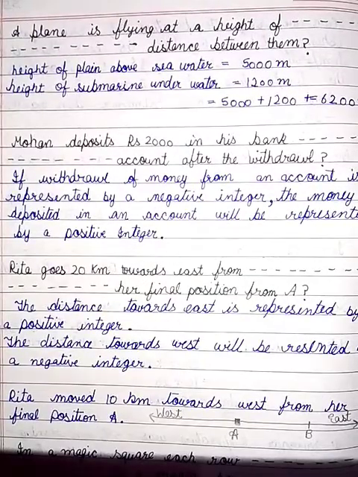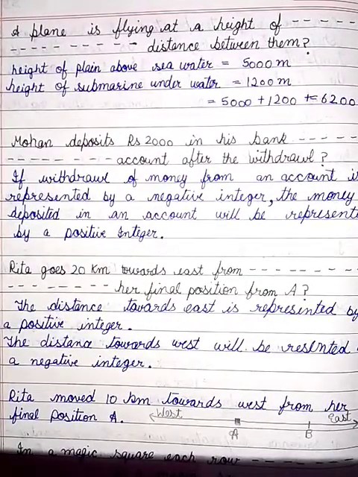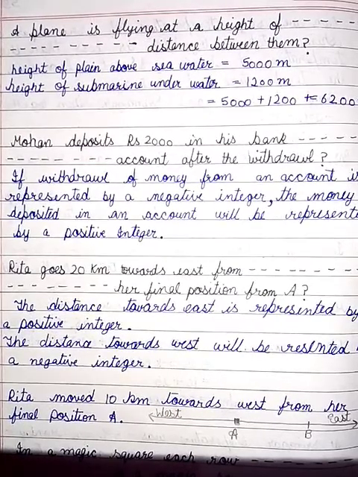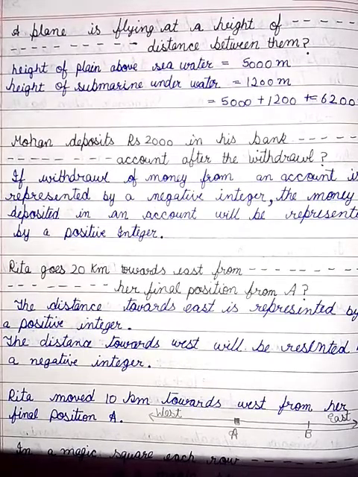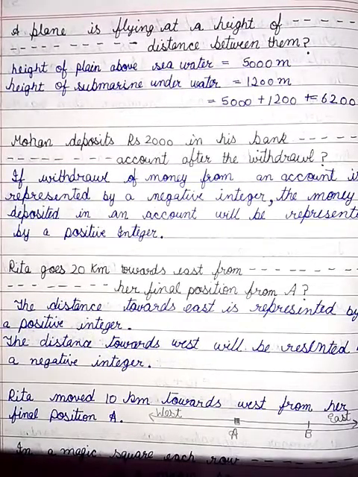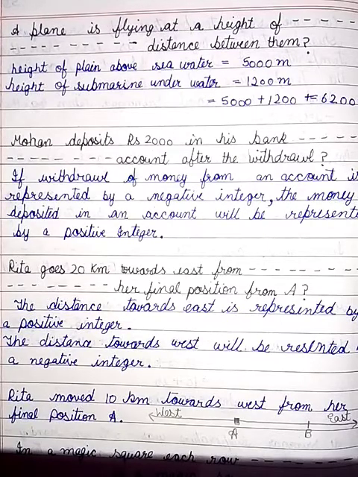Question number 4. A plane is flying at the height of 5,000 meters above the sea level. At a particular point, it is exactly above a submarine floating 1,200 meters below the sea level. What is the vertical distance between them?